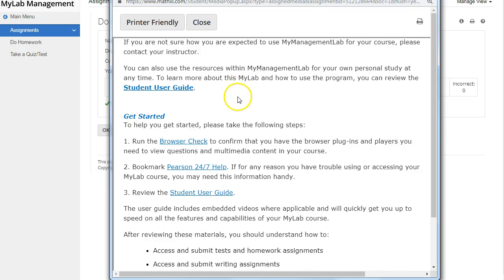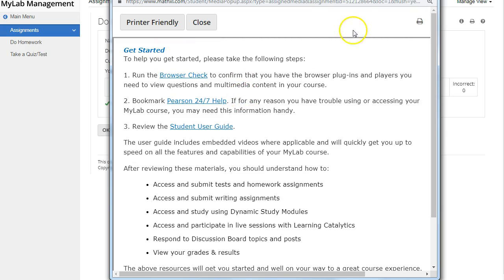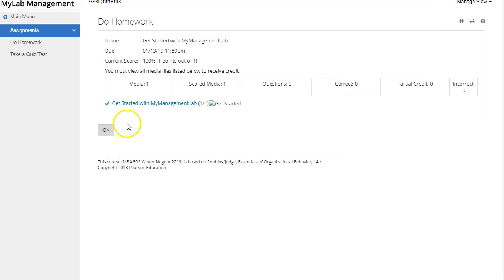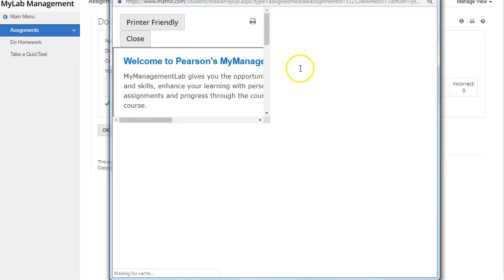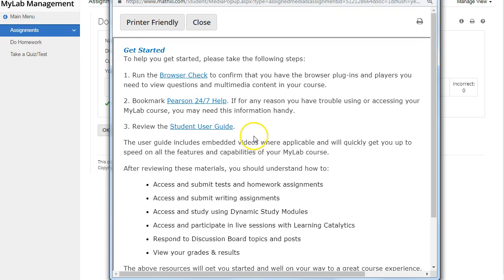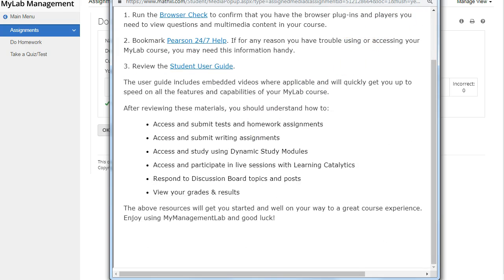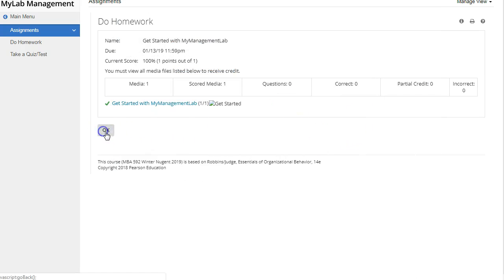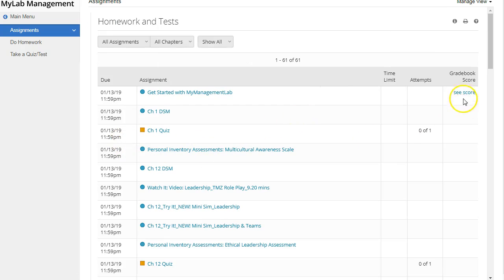Okay, so this is an overview of how to use the My Finance Lab. This one is really just something that you should read and print out, a pretty simple assignment. You just have to read it, not much to do there. But let's click on the first one, what they call the DSM assignment.